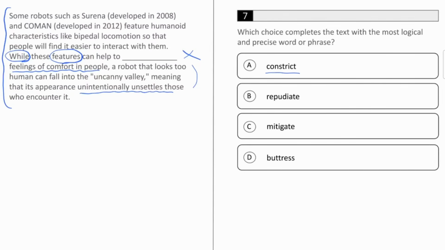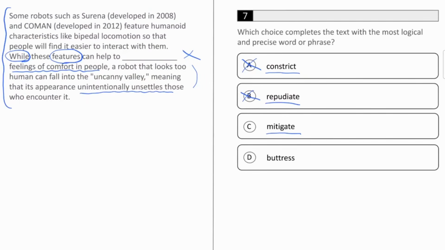A, constrict, would mean to limit feelings of comfort, which is kind of the opposite of what we want, so we can safely cross that off. B, repudiate, means to deny or refuse, but that's also not what we want because we're not denying or refusing these feelings of comfort. Again, we are creating them.